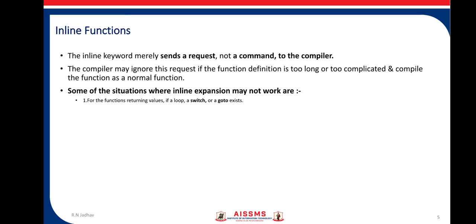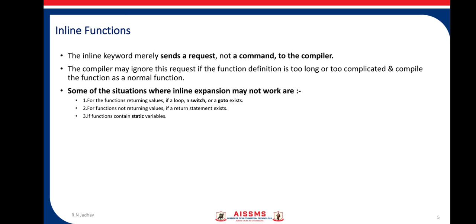Some situations can be if return statements are inside loops, or if some switch cases or goto statements are there in the function which you have declared as inline. The compiler may decline the request. Next, if the function does not have a returning value, if return statements are not there in the function, the compiler can decline and not expand it inline.